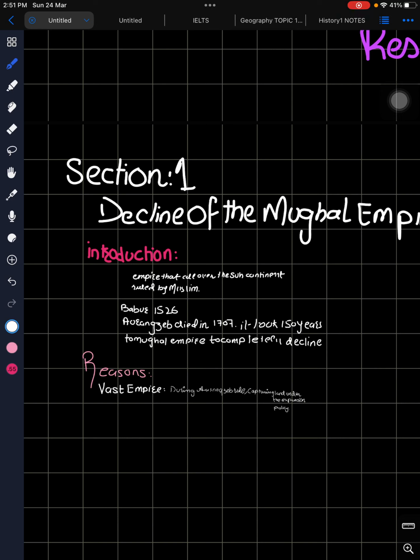So it increased a lot, it expanded a lot because they were under the expansion policy. So it was very difficult for a single ruler, until Aurangzeb, who could not even provide services to the people who used to live there, because it was a vast area. We had a lack of communication, a lack of transportation, and a lack of infrastructure.